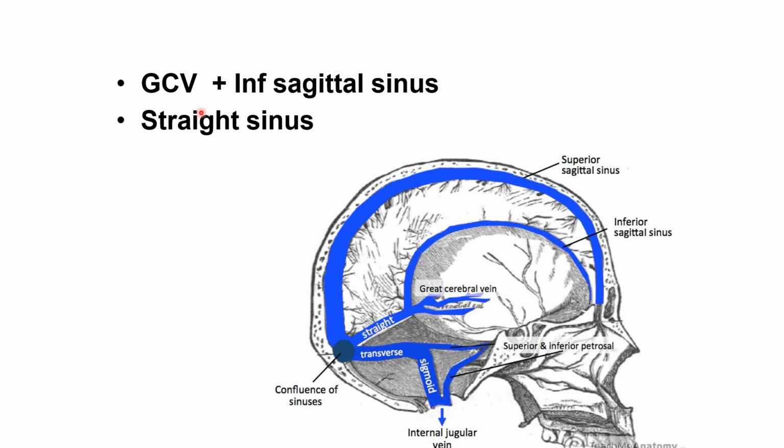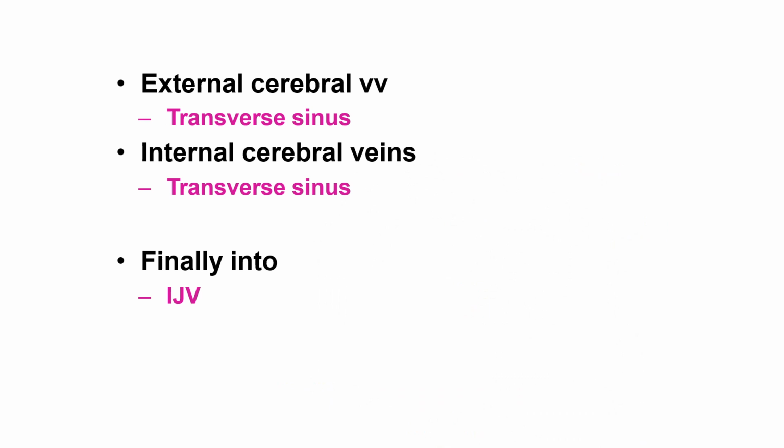The great cerebral vein plus the inferior sagittal sinus drain into the straight sinus. So you can see the confluence of sinuses: this one is the transverse sinus, this one is the straight sinus, ultimately draining into the sigmoid sinus, which then communicates with the internal jugular vein. Another major vein is the internal cerebral vein. So finally everything drains into the internal jugular vein.